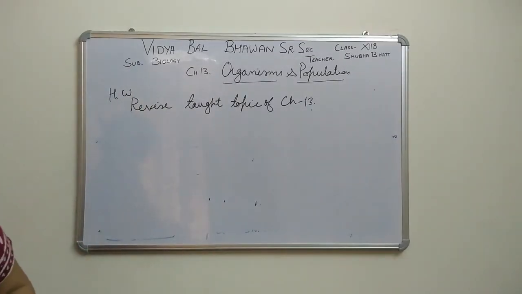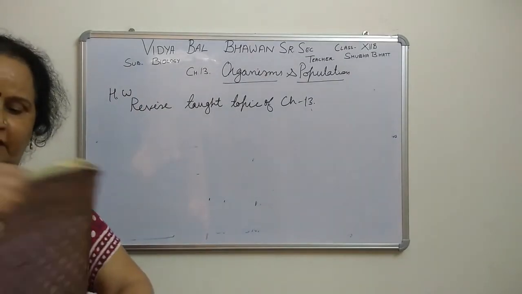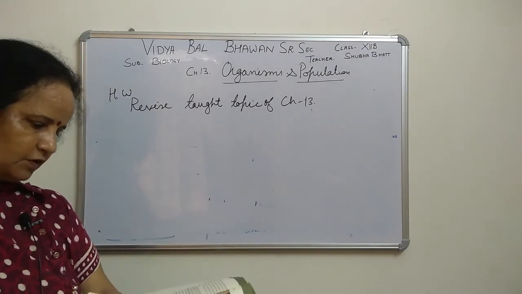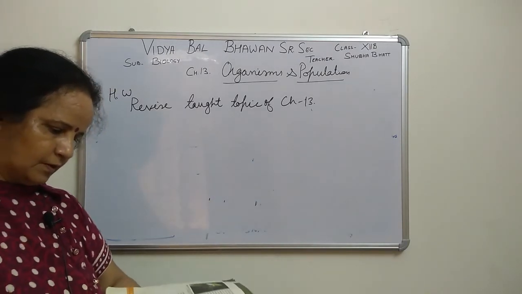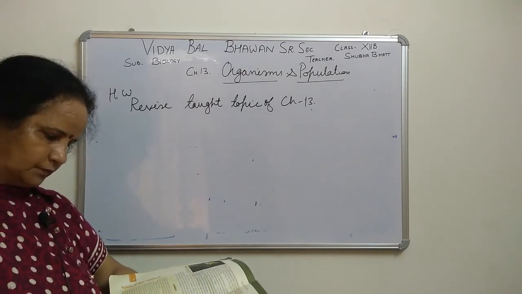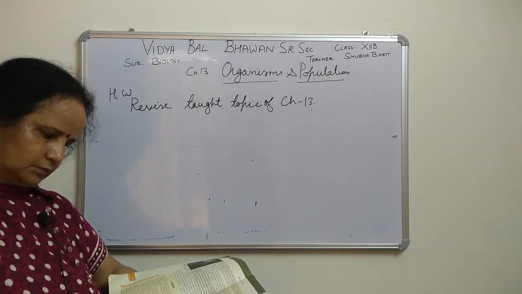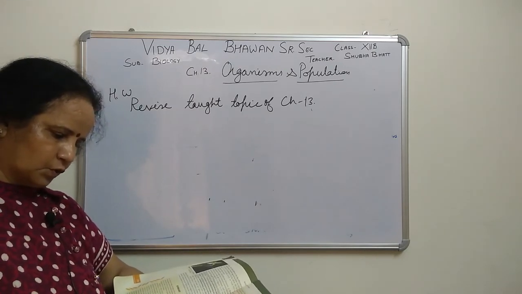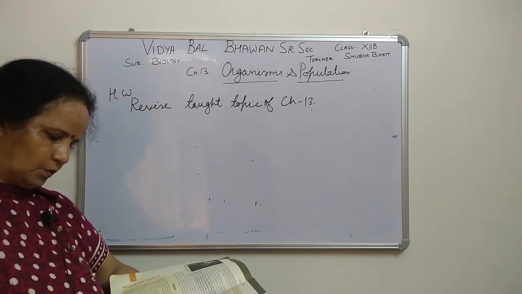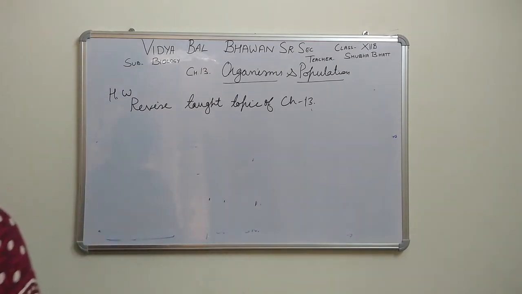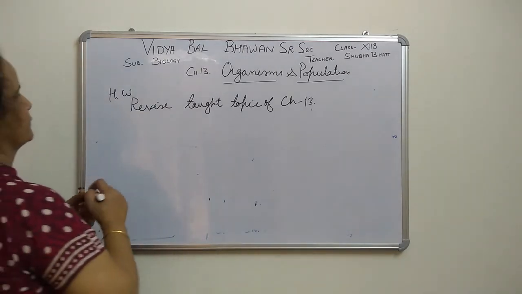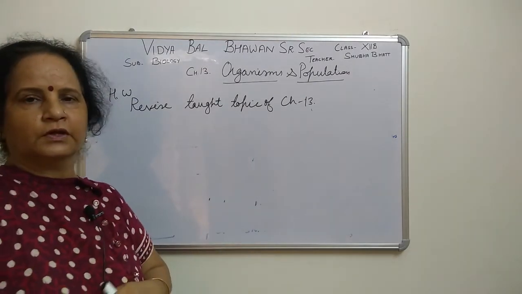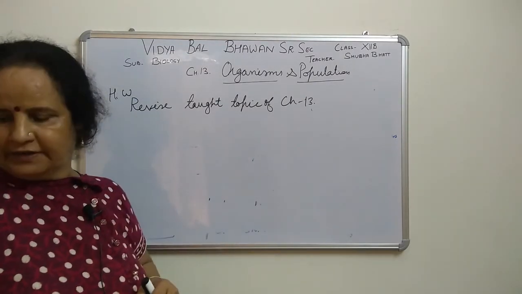It means daily you have to revise this chapter, and we will see the NCERT back questions. If it is possible you can do that. You can do question number 1 and question number 2. You will send your homework by mail when you finish all the questions from that chapter. Then you will mail those questions.